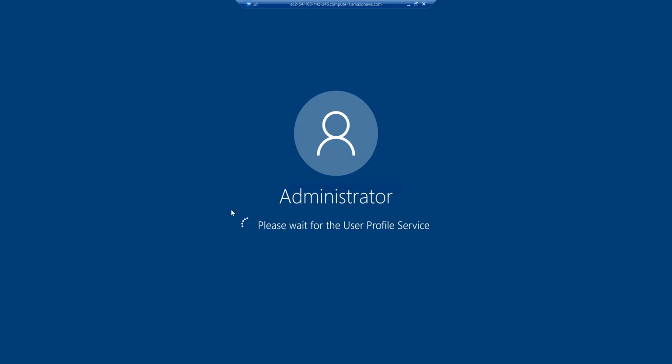Or if you want to build a web server, you can use the AWS Linux server. You can install the Linux server and then install cPanel or whatever free panel you want. So guys, this is how it works. As you can see, it's loading. Once it's loaded, you can use this VPS for your needs.